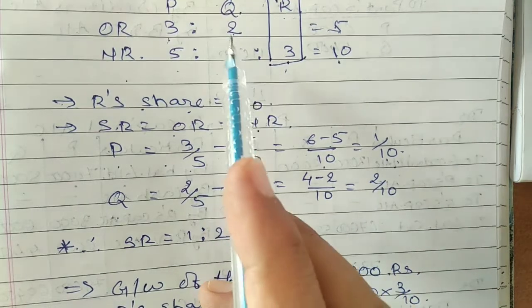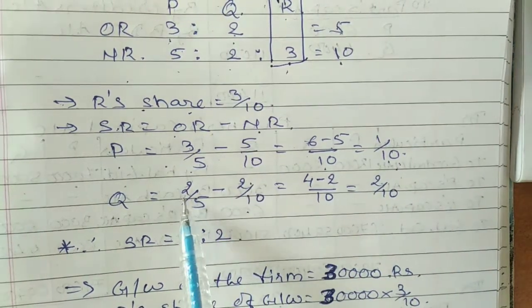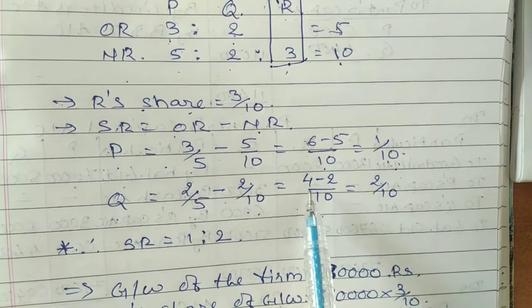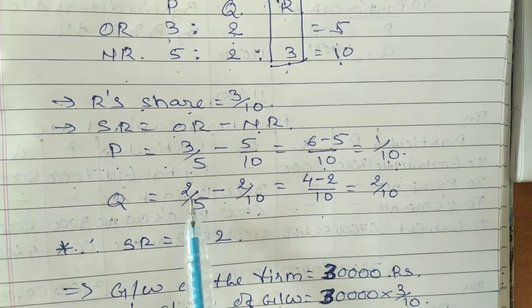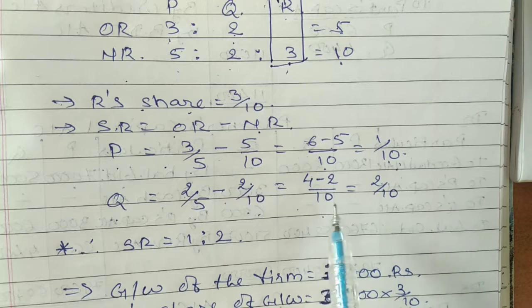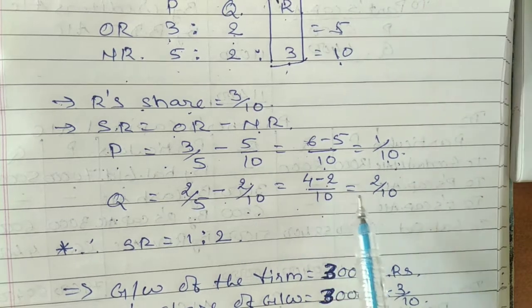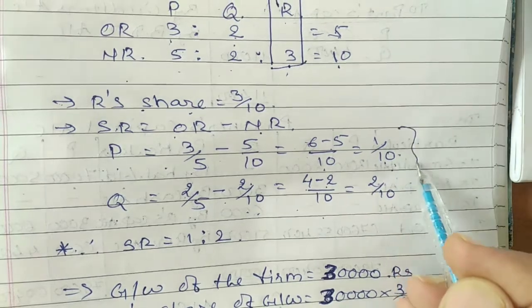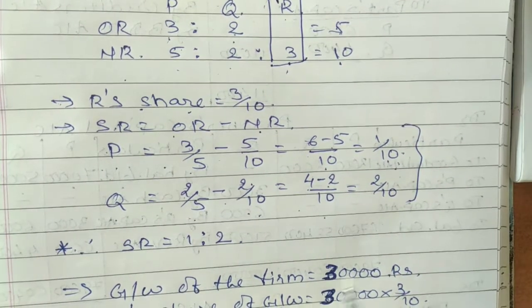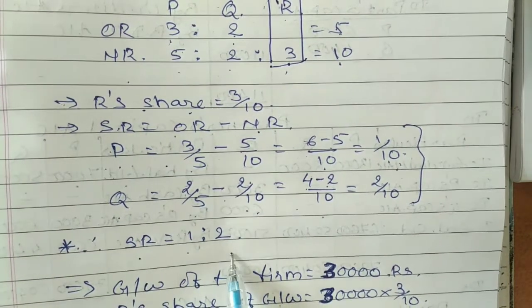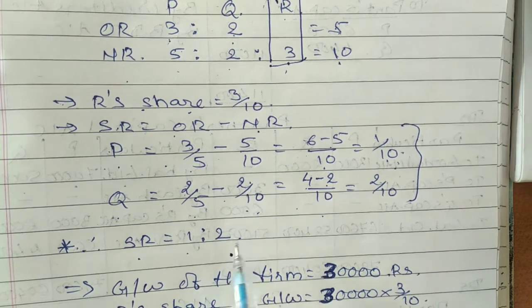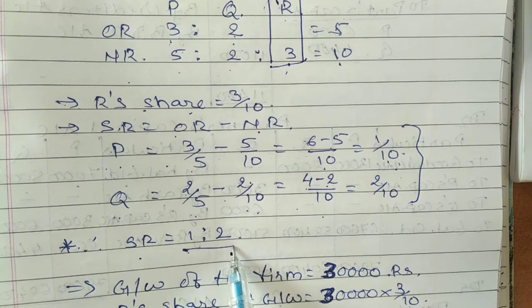Old ratio is 2/5 minus 2/10. Once again LCM 10, it would be 4 minus 2, that means the answer comes to 2/10. So your sacrifice ratio comes to 1:2, and the amount of goodwill is going to be distributed among the partners in sacrifice ratio 1:2.